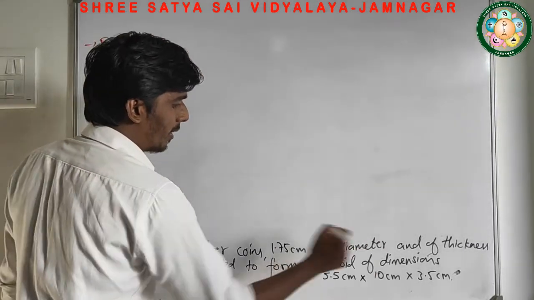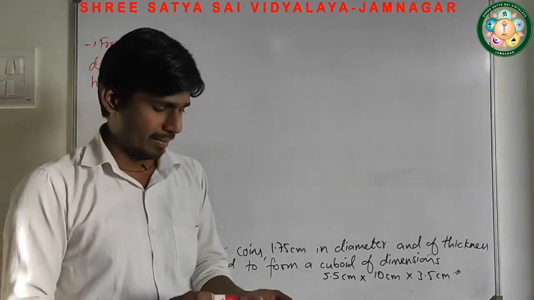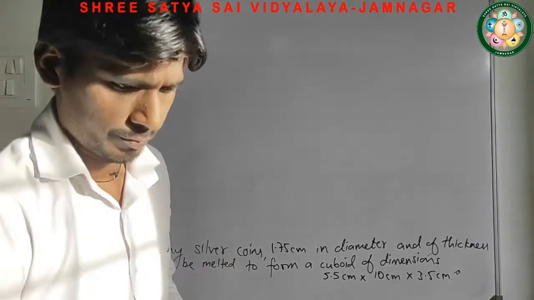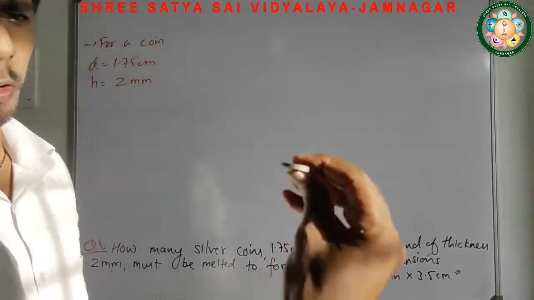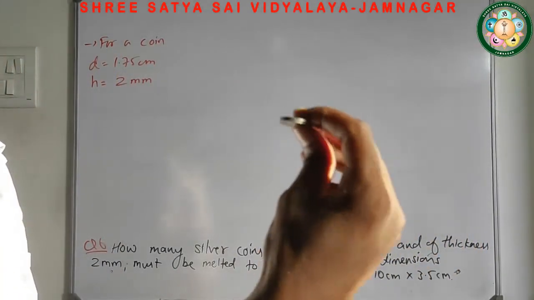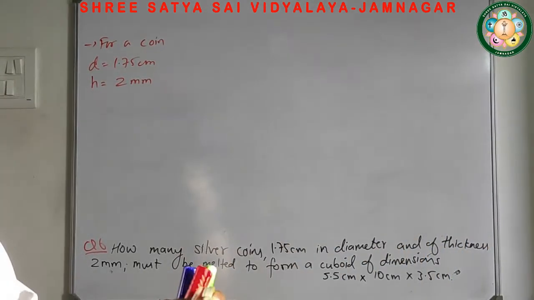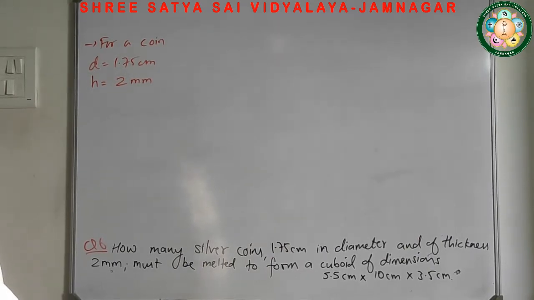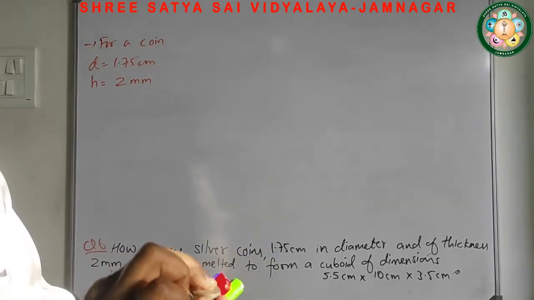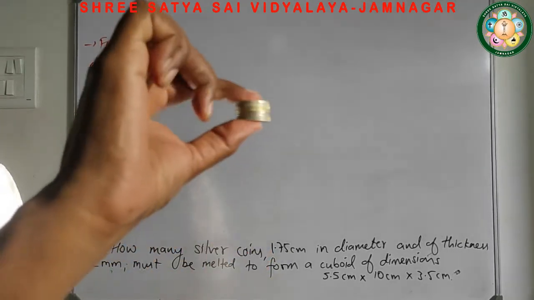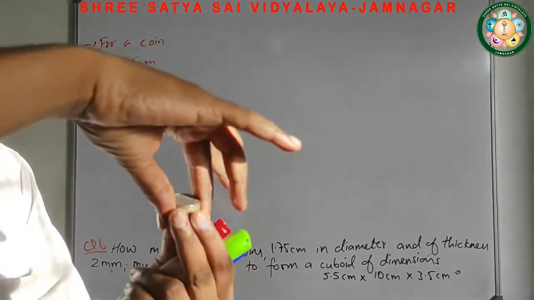Must be melted to form a cuboid. Means कुछ coins को melt किया. Now first of all let me show you the coins. And definitely this is a coin. So this thickness, you can see this coin. Its thickness is what? Its height. And its diameter means the maximum length of this one. Now if I combine, pile up them, I'll get a cuboid here. You can see here, if I am piling up, we are getting a cylindrical shape. तो एक कॉइन के ऊपर एक रखेंगे, we'll get a cylinder.